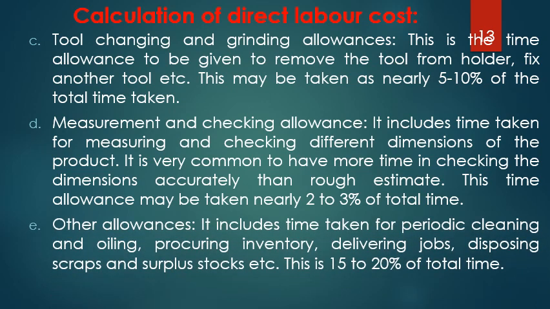In addition to all these things, I also add other allowances. What are those other allowances? There could be periodic cleaning, oiling, maintenance, procuring the inventory, delivering the jobs, disposing the scraps, surplus stocks. All those things are necessary. They are all added to the actual working time. That comes out to be around 15 to 20%. So combining all these things, 40 to 50% of the time is added as allowances.